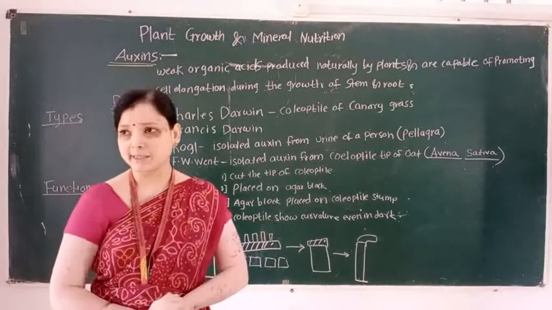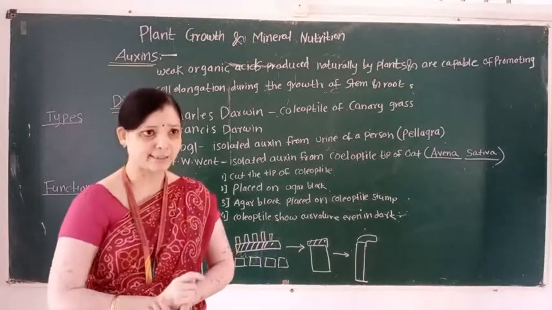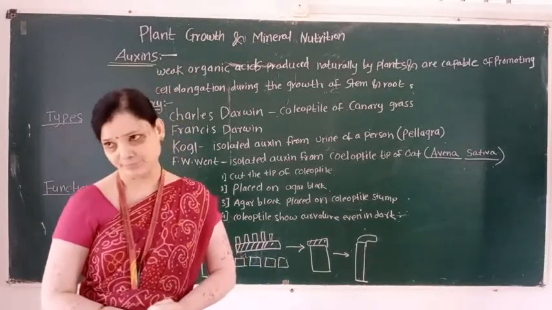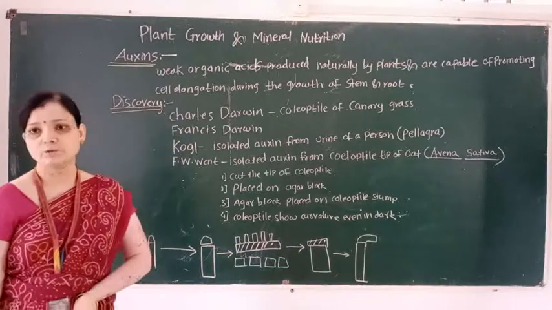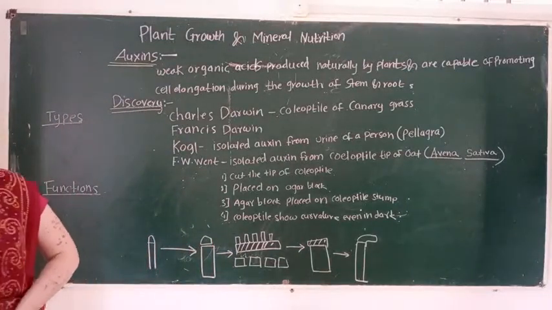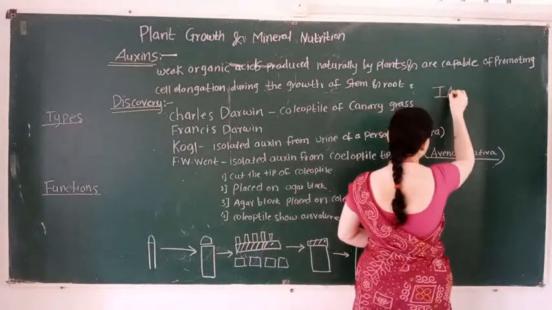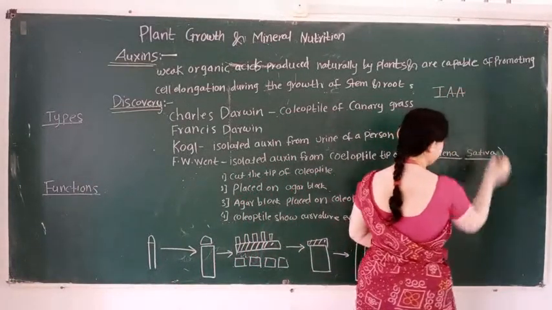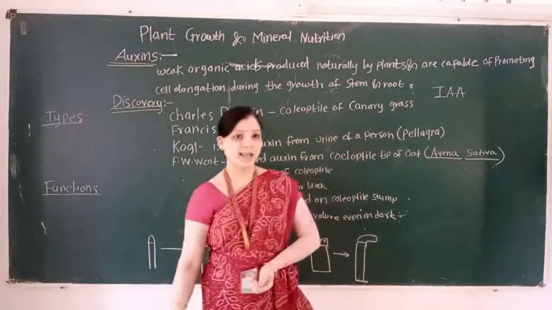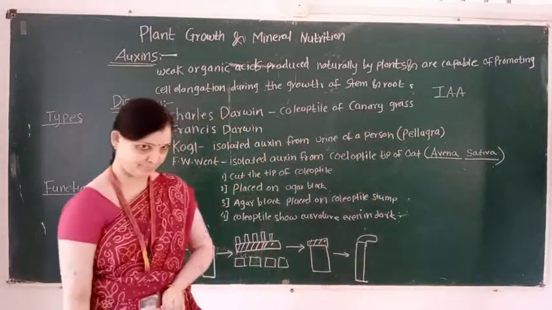First example of auxin is IAA. What is the long form of IAA? IAA, that is indole acetic acid.